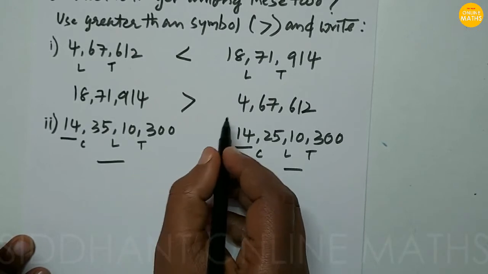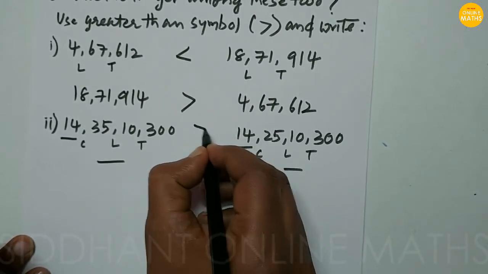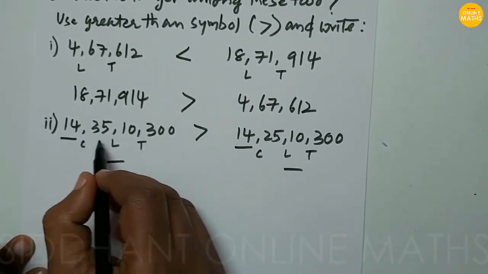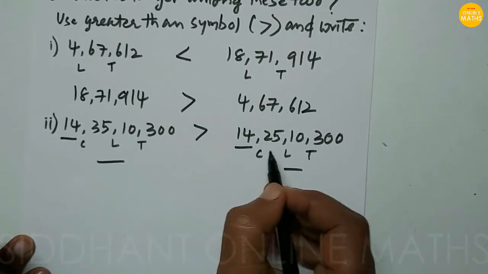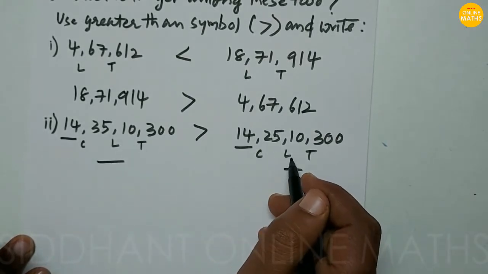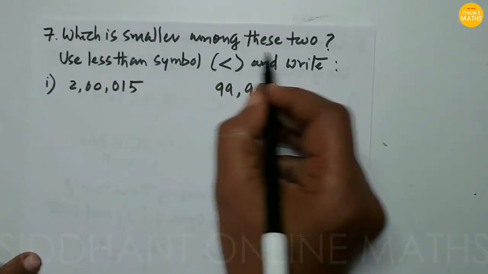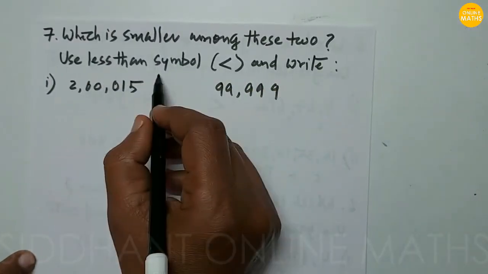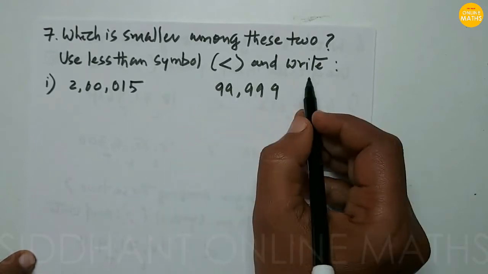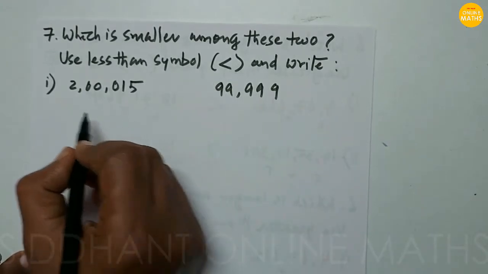Now we can use the greater than symbol in this way, and we can say that 14 crores 35 lakhs is greater than 14 crores 25 lakhs. So which is smaller among these two? Use the less than symbol and write. So two numbers are given.